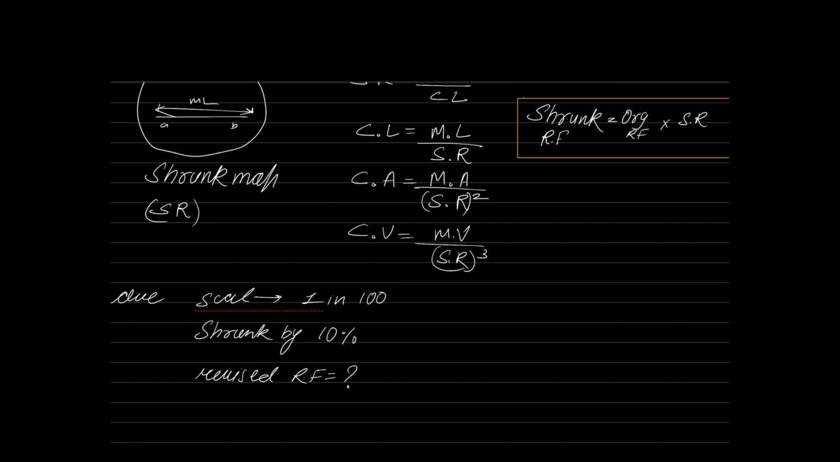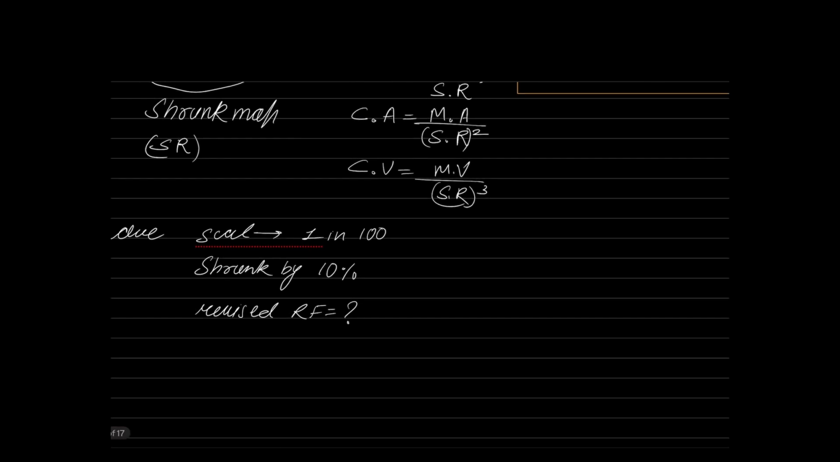So what is the shrinkage ratio? The shrinkage ratio will be 0.9. Why 0.9? Because the map is shrunk by 10%. So what is the shrunk RF? They are asking you for the revised RF, or the shrunk RF. Shrunk RF is equal to the original RF of the drawing multiplied by the shrinkage ratio. What is the original RF? 1 in 100 into shrinkage ratio 0.9. If you solve it, you will get the answer as 1 in 111.11.